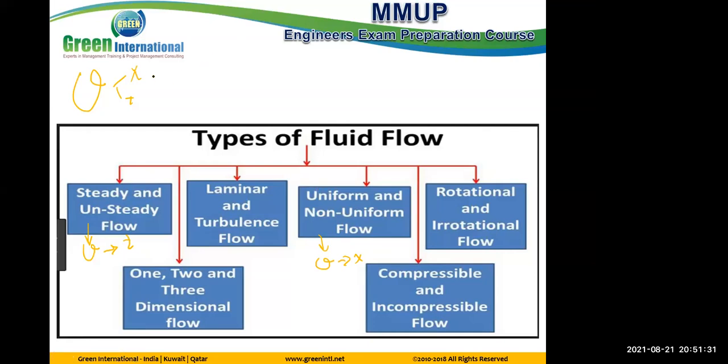Okay, to be easy, for example, this tube. If you study x, uniform or non-uniform, I study at the same instant in time, x here, x here, x here, different x. What is the velocity profile for each one? What is the velocity here? What is the velocity here? What is the velocity there? Clear? If the velocity profile is the same for all, then this one is uniform.